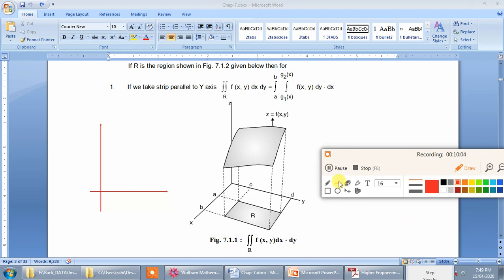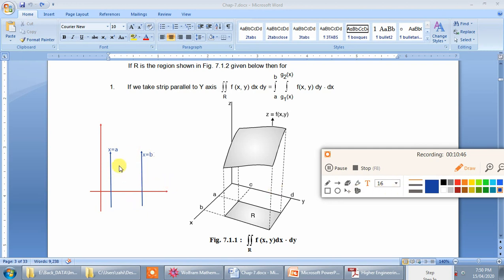Suppose that there are two more lines, x is equal to a and x is equal to b. So this is the line x is equal to a and that is the line x equal to b. So we have two lines, x equal to a and x equal to b.